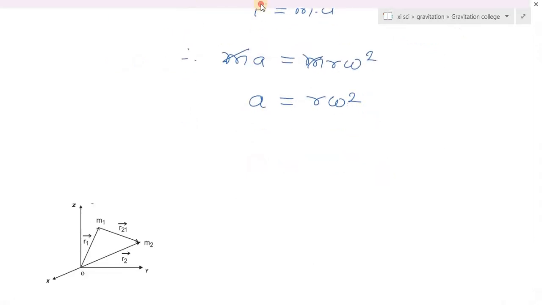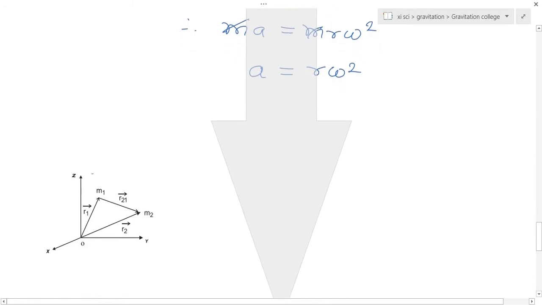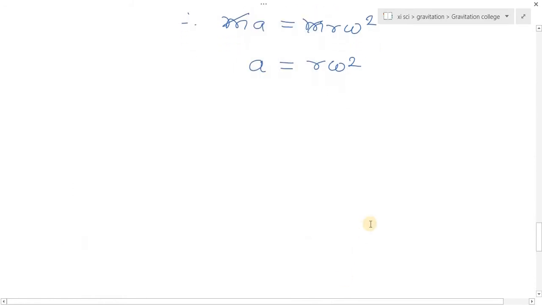Now we know omega is called angular velocity, and omega is equal to 2 pi by T. So putting the value of omega, we get A is equal to r into 4 pi square upon T square.